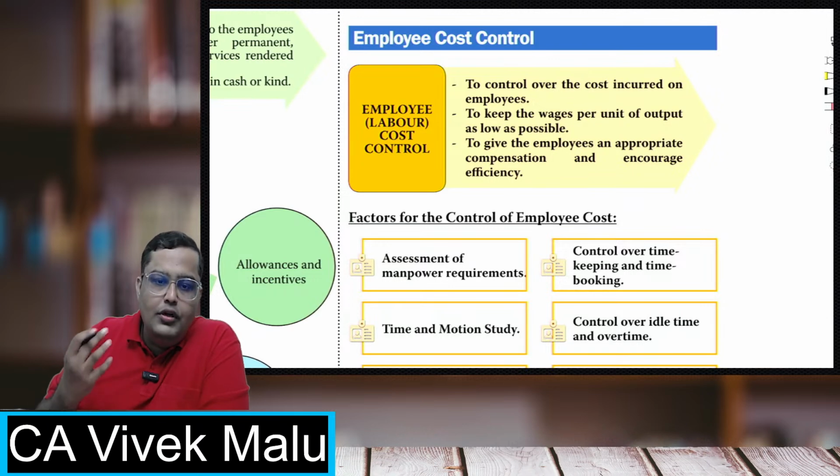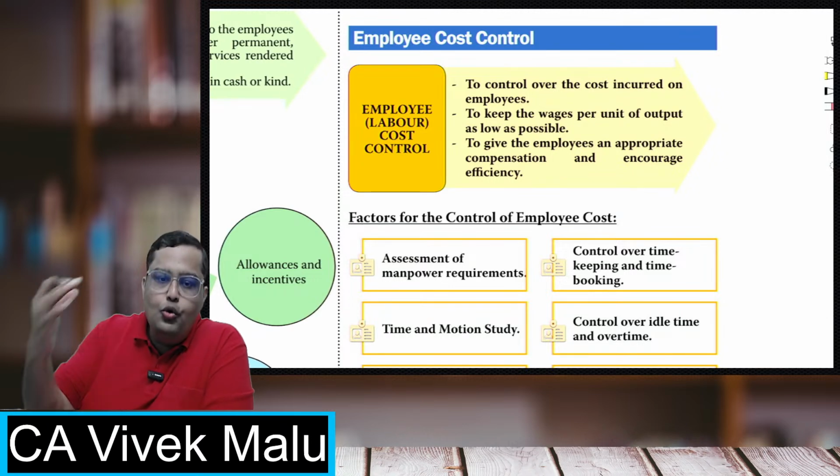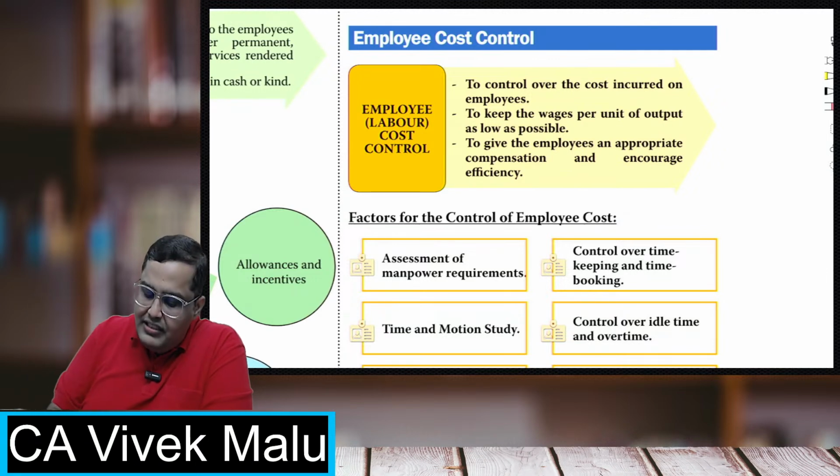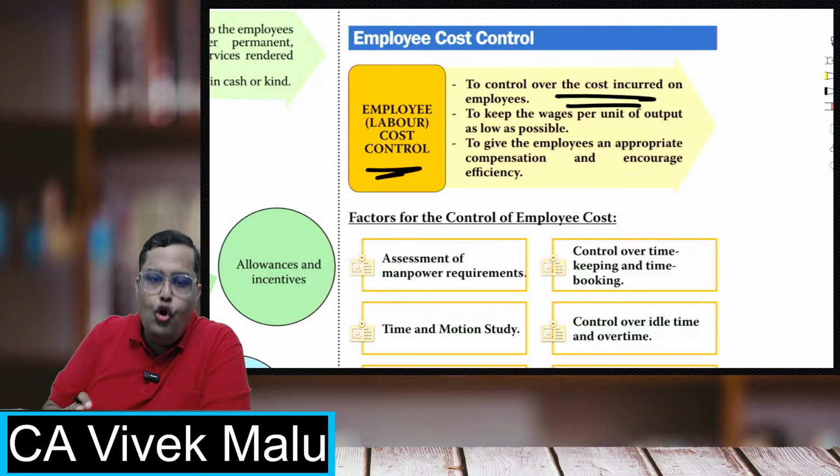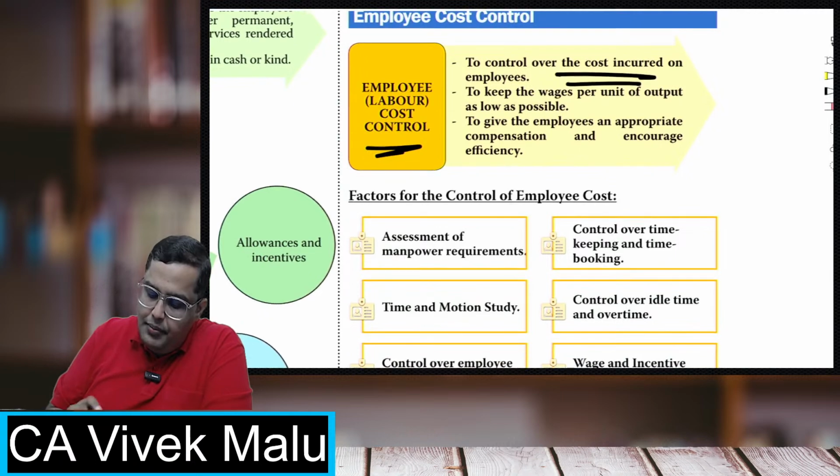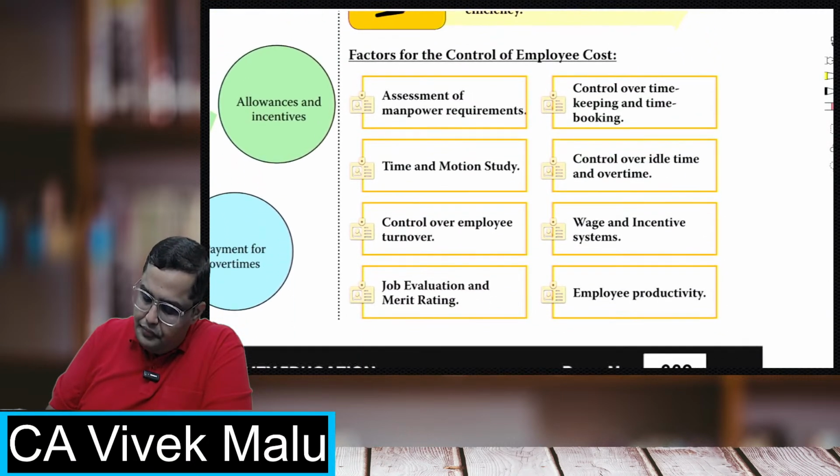Similarly, employee cost is also a significant component of the total cost. So in that case, if I want the total cost to be minimum, I must keep the wages to be minimum. I must keep a check, I must keep a control on the employees, I must keep a control on the cost of them.